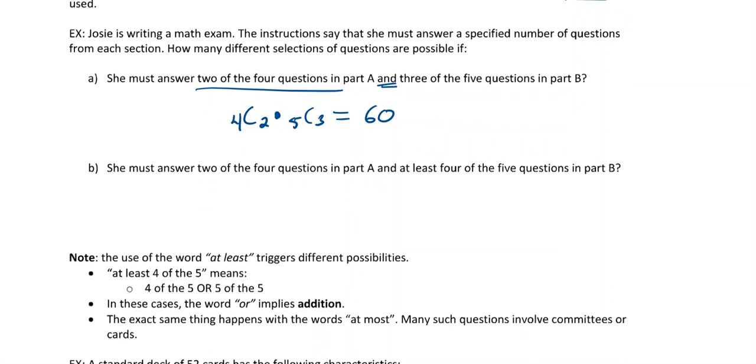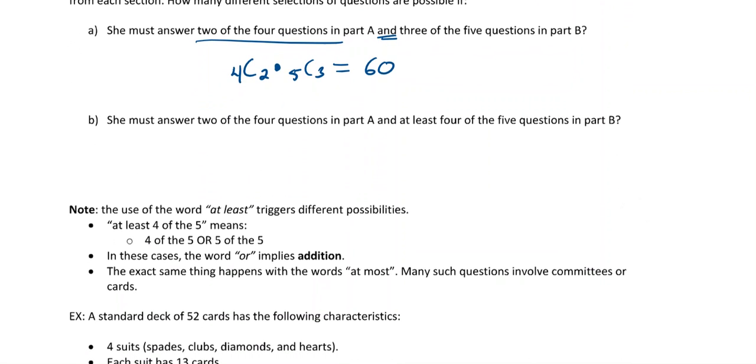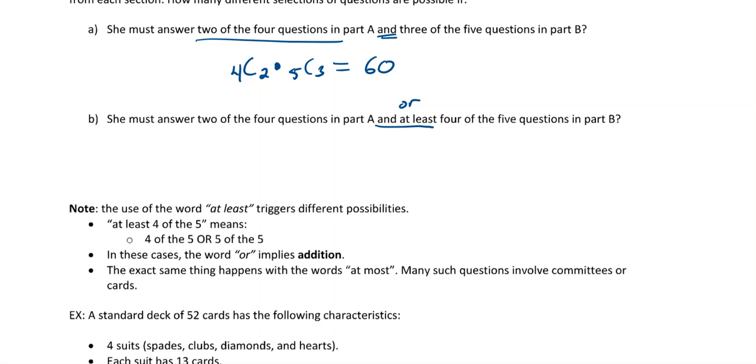All right, so here's where things are going to change, though. So in this case, she must answer 2 of the 4 questions in part A and at least 4 of the 5 questions in part B. So in part B, she could answer 4, or she could answer all 5, right? There's like 2 different cases there, right? So that's going to be like an or condition. It's like, is she going to answer 4 or is she going to answer 5? So for an or condition, we're going to be adding those different cases, right? So we just have 2 cases. We're going to do it for 4, we're going to do it for 5, and then we're going to add those together, right? So, all right, so let's do part A, which will be the same for both though, right?